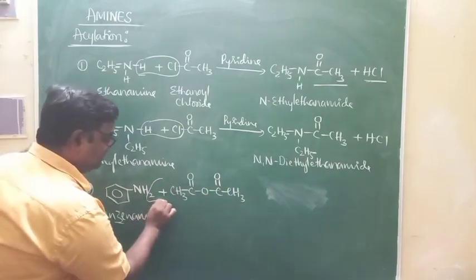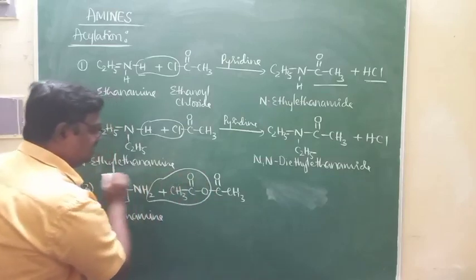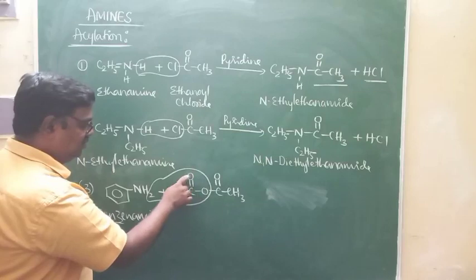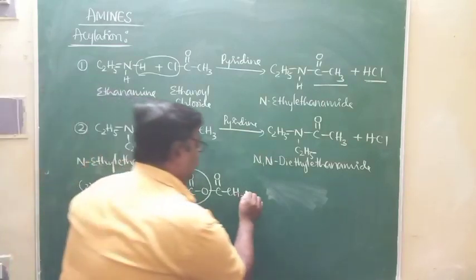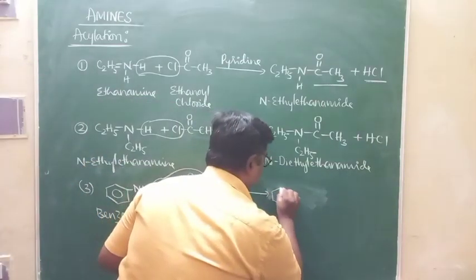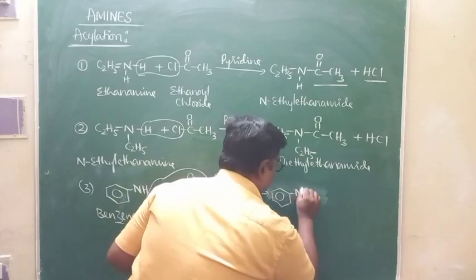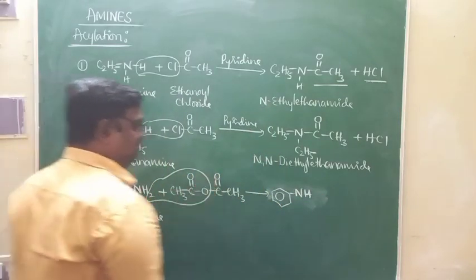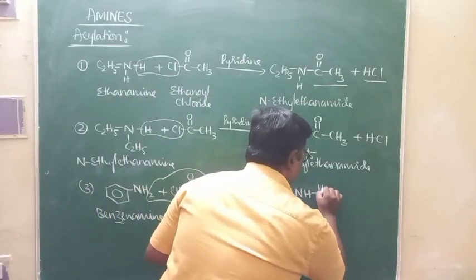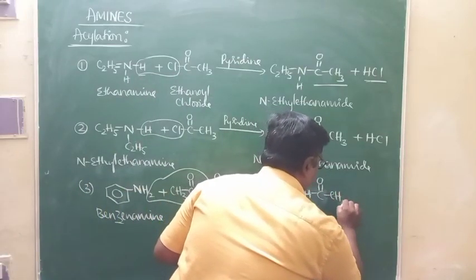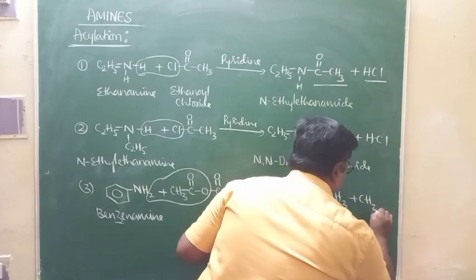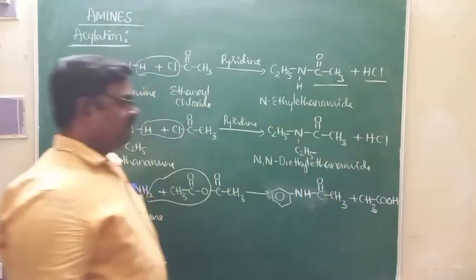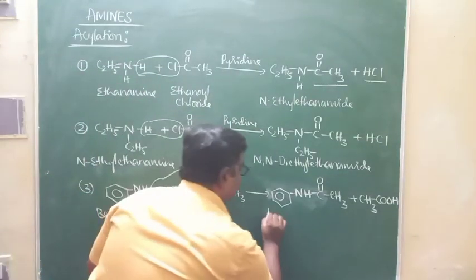Acylation takes place. Here I removed HCl, but here CH3COOH is removed. And you are left with this. This is NH. One hydrogen is replaced by the CH3CO group. And it is C double bond O, CH3, plus acetic acid. And this is acetanilide.